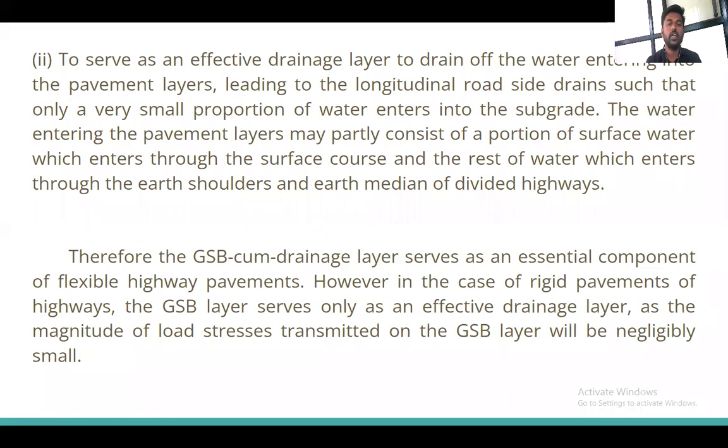Therefore, the granular subbase cum drainage layer serves as an essential component of the flexible highway pavement. However, in the case of the rigid pavement, the GSB layer serves only as an effective drainage layer, as the magnitude of the load stresses transmitted to the GSB layer will be negligibly small.